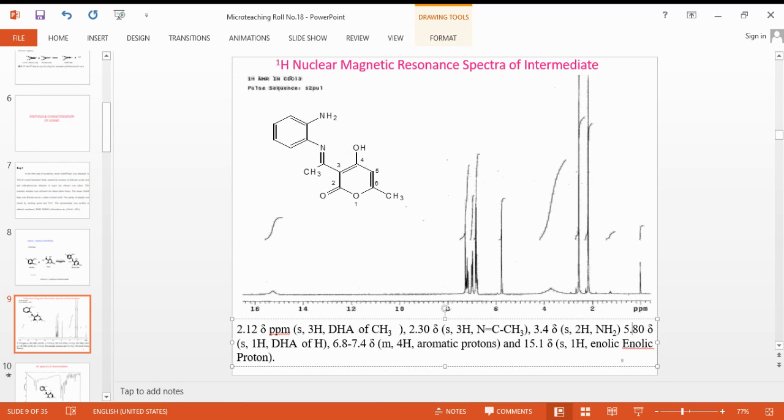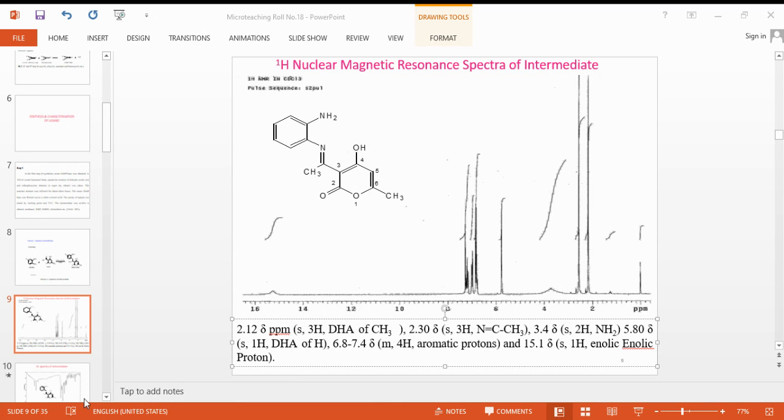The peak at 5.80 is due to the one hydrogen of this enolic OH. The peaks obtained in the range of 6.8 to 7.4 are due to these aromatic hydrogen atoms. The peak obtained at 15.1 is due to this enolic OH group.